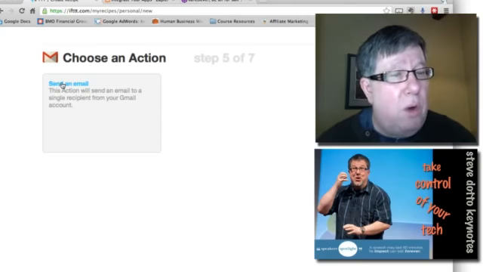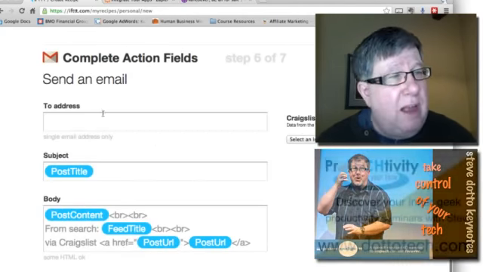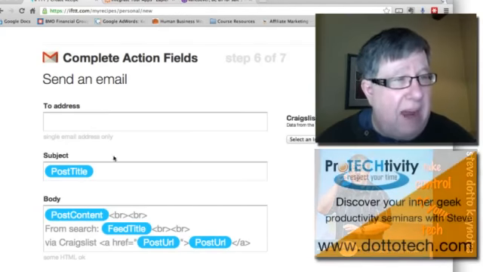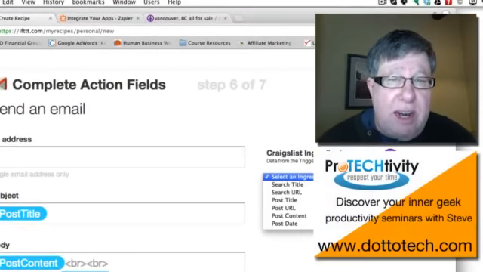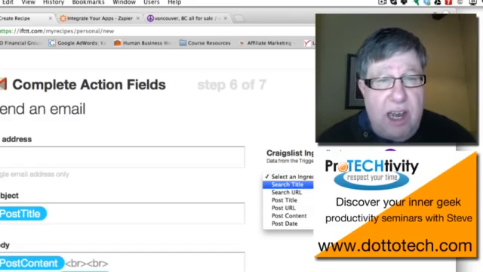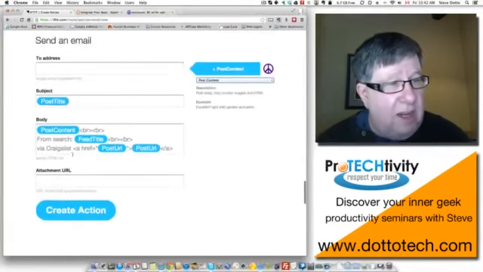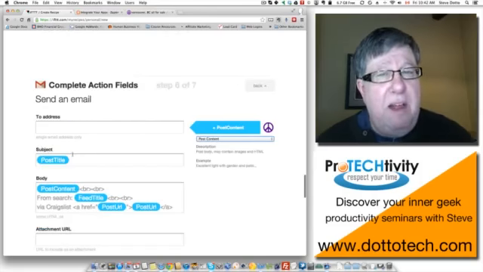That's exactly what I want to do. I want to send an email. And now it gives me the rest of the criteria. Who is it going to be sent to? I can put in my name, what information is going to be included, and in this drop-down window here, I can just include the URL, I can include just the title, or I can include the whole post. If I put in the post, we can see all of the different content that's going to appear in the email that's sent to me.